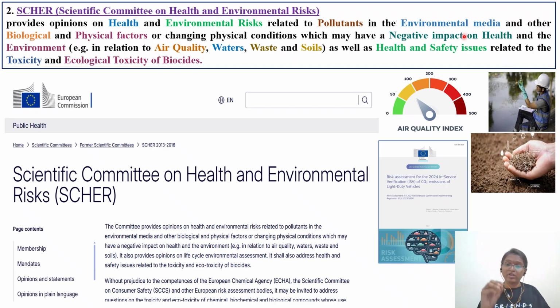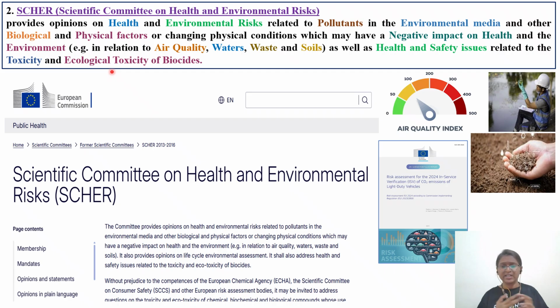Media means it can be soil, water, air and other biological and physical factors or changing physical conditions which may have a negative impact on the health and the environment. It should have negative impact on the person as well as on the environment, in relation to air quality, water, waste and soil, as well as health and safety issues related to the toxicity and ecotoxicological